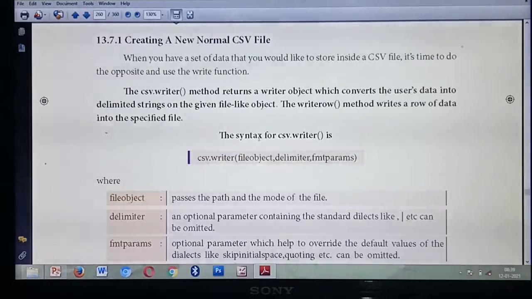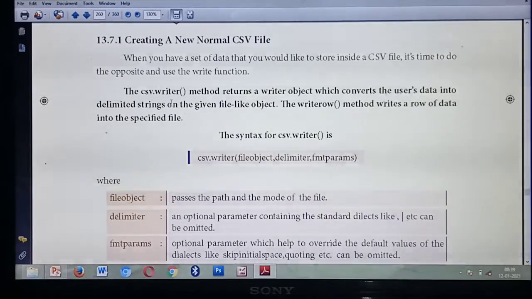The writer function is just the opposite of the reader function. To write a CSV file, which function are you going to use? csv.writer(). Understood? Which method is used to write a CSV file? csv.writer(). And to read a file, which method do you use? csv.reader().